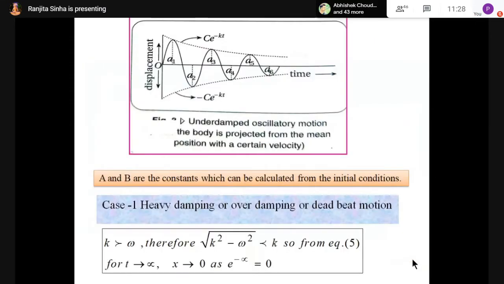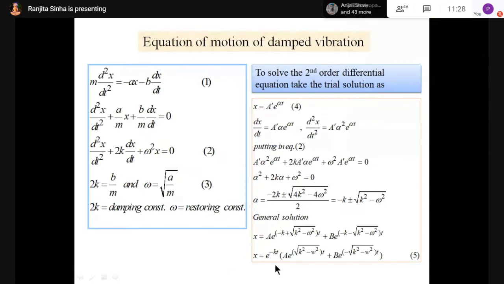Now next slide. There are 3 cases actually for damped vibration. And here it is written A and B are the constants which can be calculated from the initial conditions. So some initial conditions are there, and the values of A and B can be calculated.